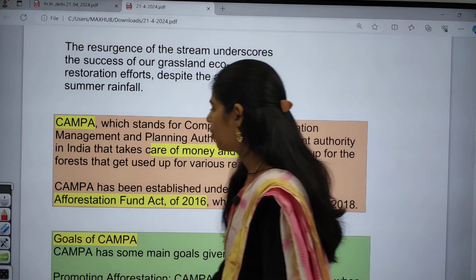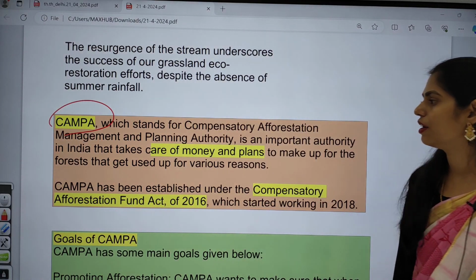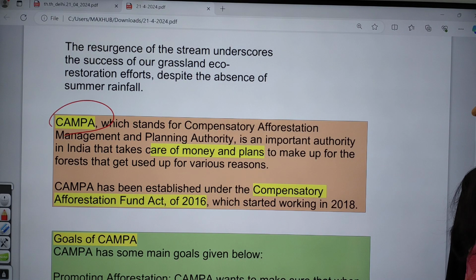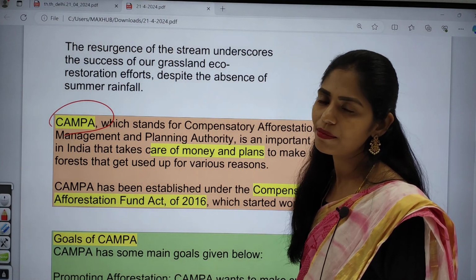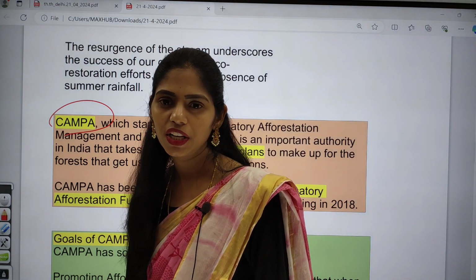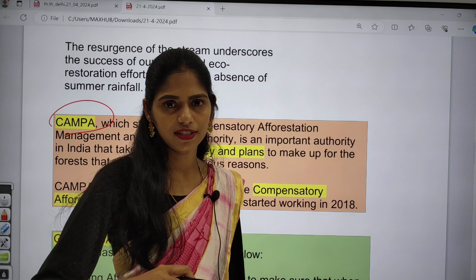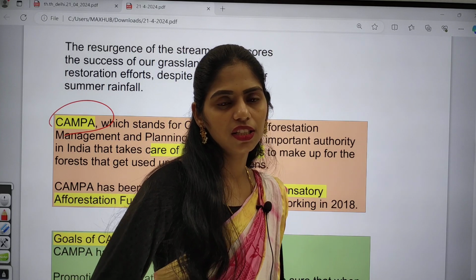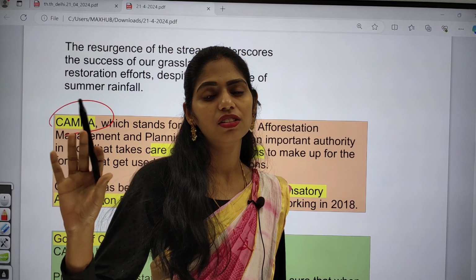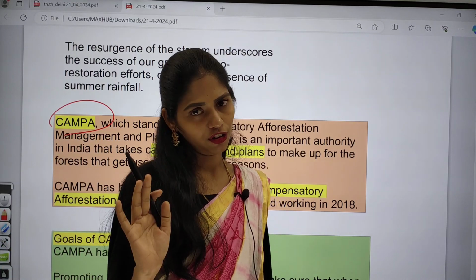And now let us see what is this CAMPA. That is Compensatory Afforestation Management and Planning Authority. If you are going for development projects like building of dams, roads, or in ecologically sensitive areas or forest areas, you have to go for cutting down of trees. Here, if you are cutting down the trees and you have to plant the trees in another area, that is called compensatory afforestation.